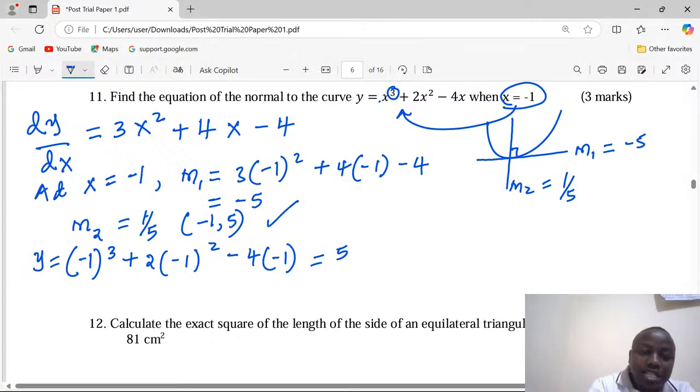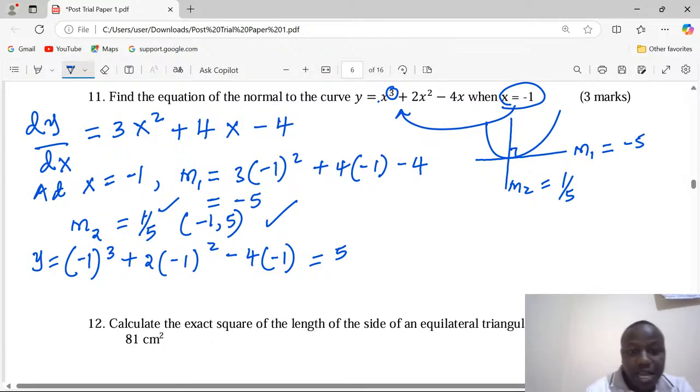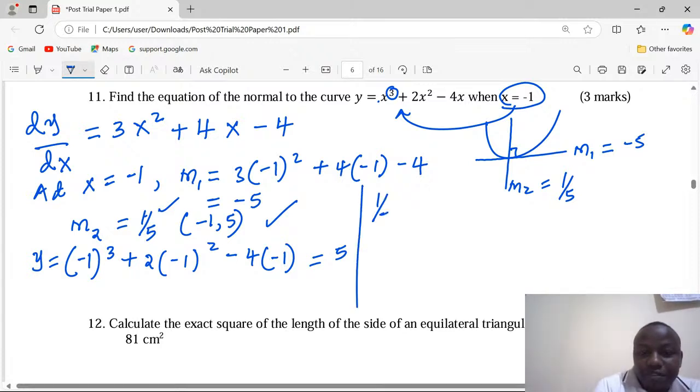So we have a coordinate and the gradient. So we can now proceed and obtain the equation for this particular normal. The equation will be given when you express a fifth as the gradient, change in y, y minus 5, divided by change in x, x minus -1.